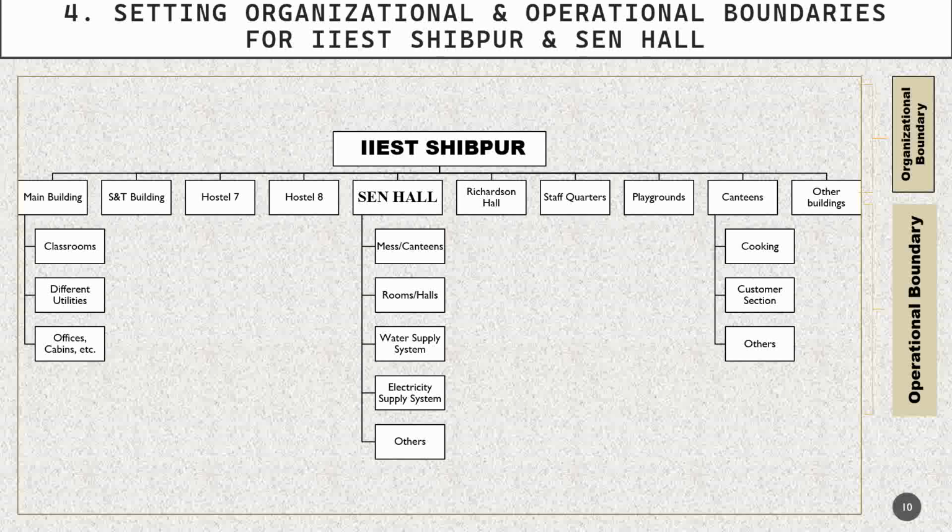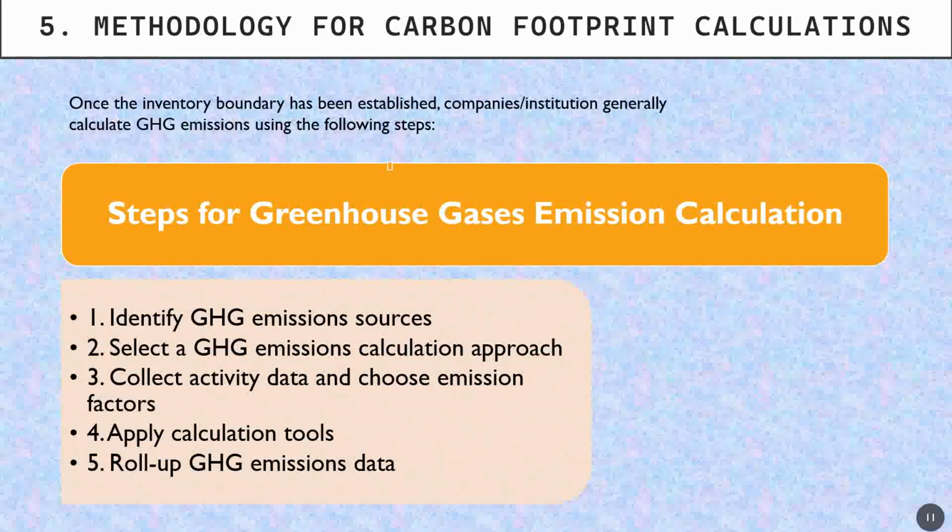Here the organizational boundary will be IIEST Shibpur and the buildings present inside it, and the operational boundary will be Sen Hall and the work happening in Sen Hall. I have taken Sen Hall as the case study. The mess, canteen, rooms, water supply system, electricity supply system, and all those things can be included in this operational boundary.